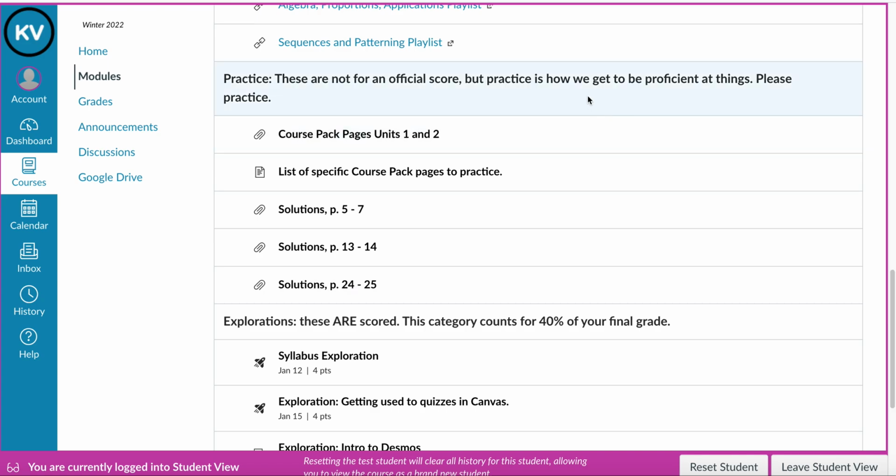Practice. This is how we get good at stuff. So these are not for an official score, but it is how we get good at things. So I think you want to do it. I leave you copies of the course pack pages for Units 1 and 2, specific pages and problems to practice, and I leave you the solutions. So you want to have some kind of access to the course pack, do the practice, and then check your work. And if you have questions on any of that, bring those questions to class time. That's a great time to get those questions answered.